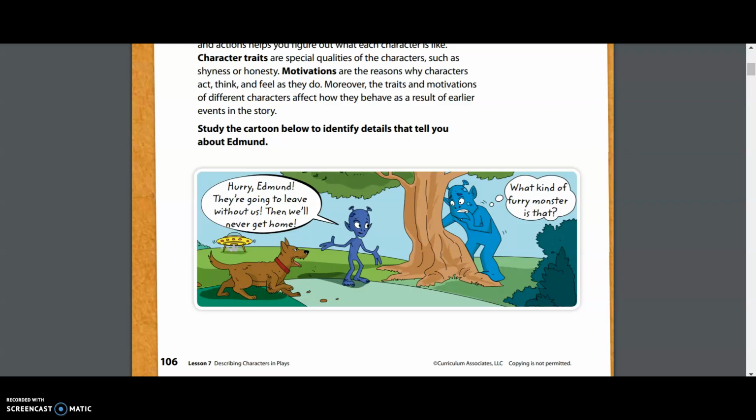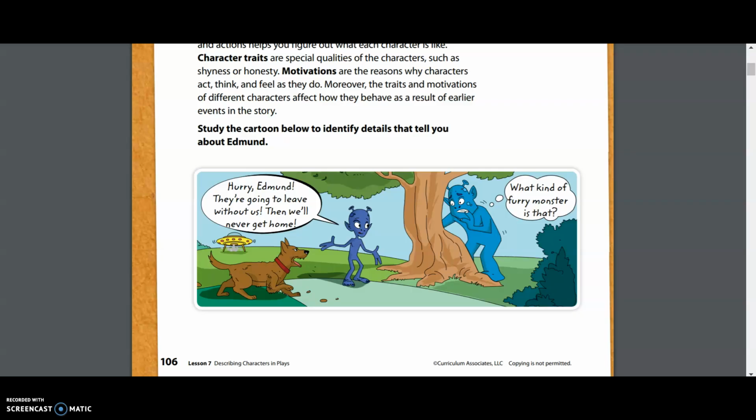All right, we just gave you guys some time to think about ways that you could describe Edmund. I'm hoping that some of the ways that you described him were either fearful, afraid, nervous, cautious, or curious. Any of those words would be a great description, and you can tell by looking at his face and the fact that he is hiding behind a tree that he looks afraid or nervous or curious.